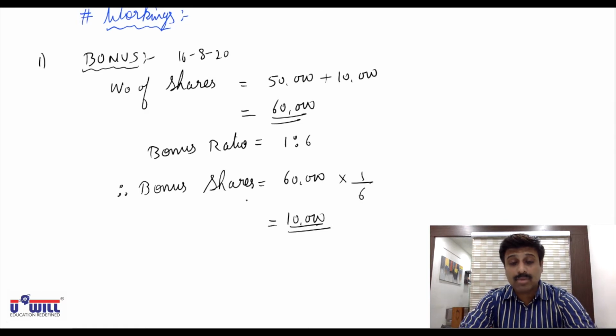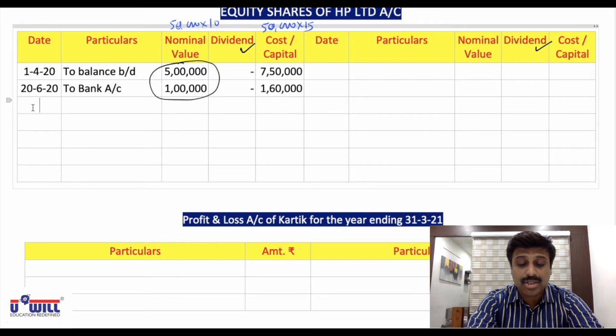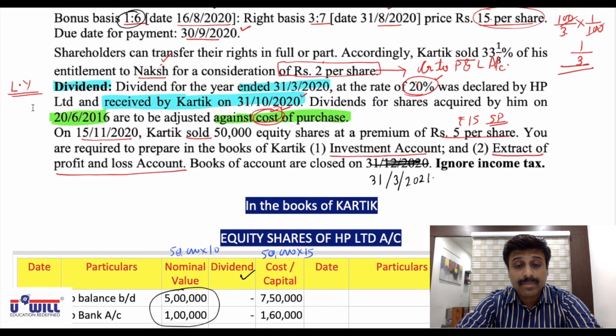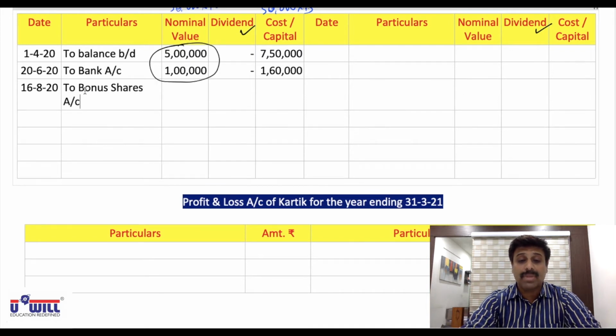Now 10,000 bonus shares we'll write on the debit side. The date of issue is 16th August 2020. For bonus shares, we'll simply write to bonus shares. To bank account will not come because we are not paying anything. So simply to bonus shares account.